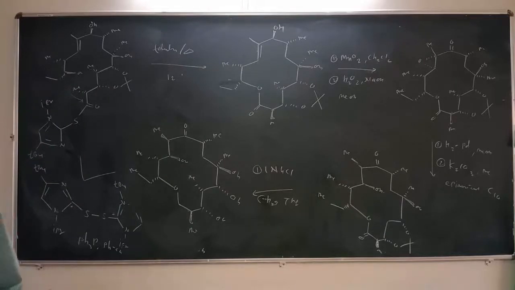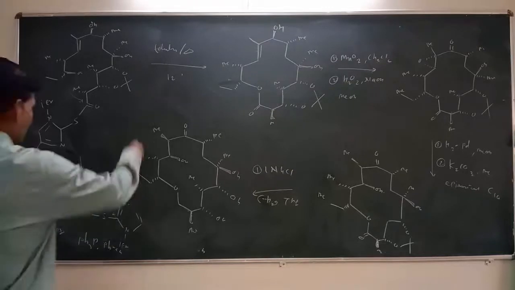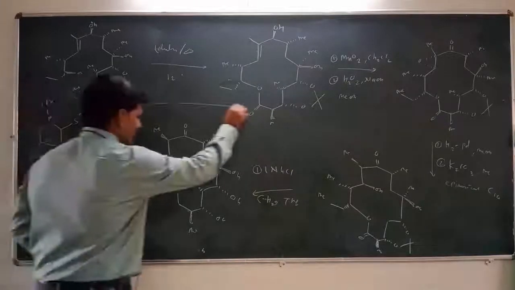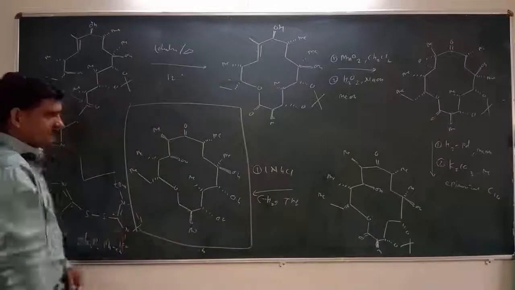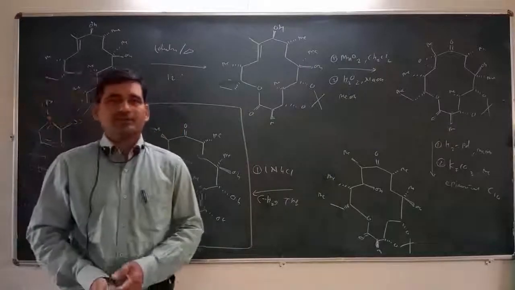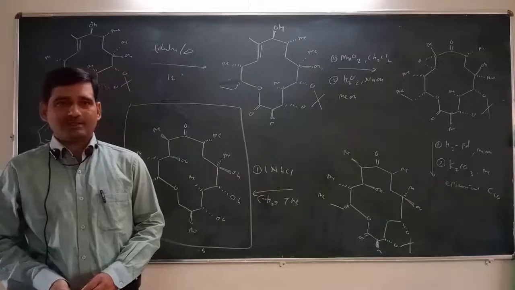E.J. Corey and his co-workers in 1970. So these are the total steps which are used for the total synthesis of this erythronolide B, right? So friends, with this we can stop here. The remaining compounds will be discussed in the next lecture.